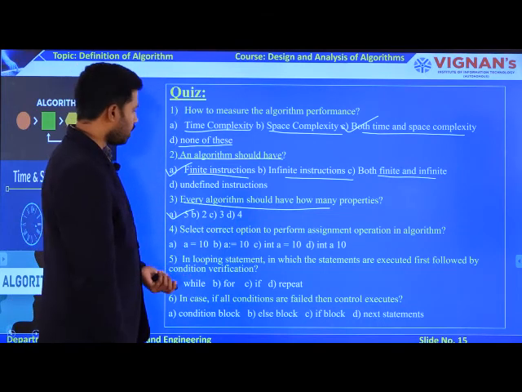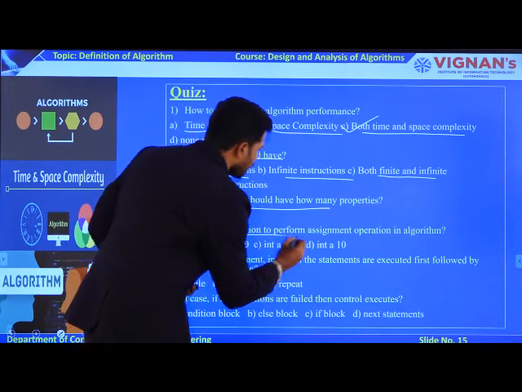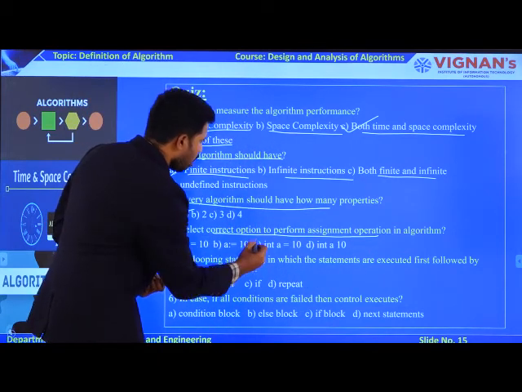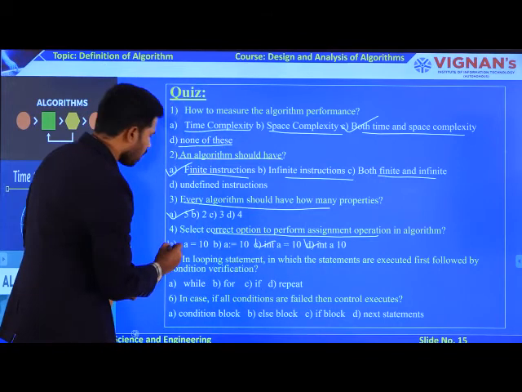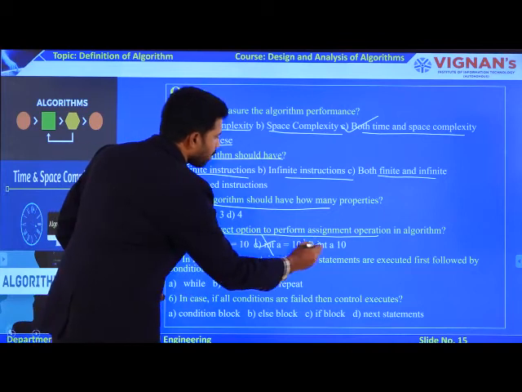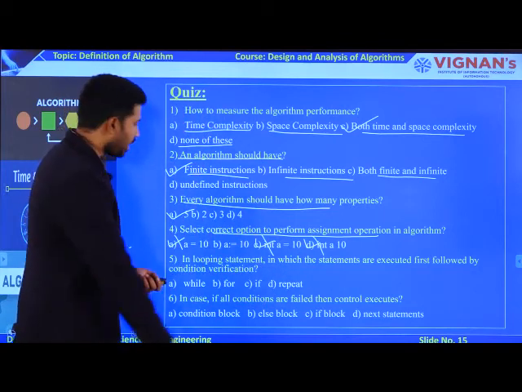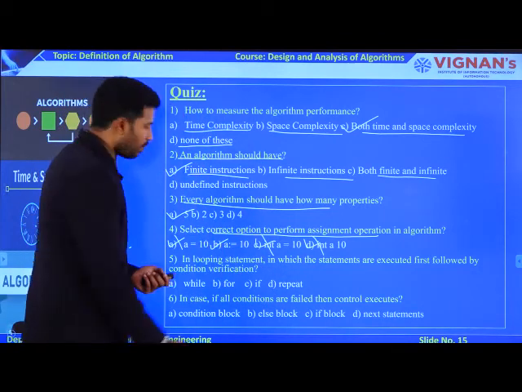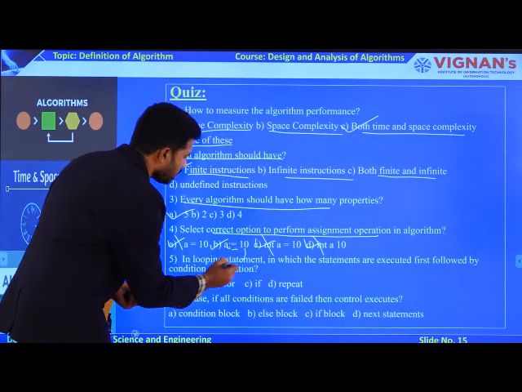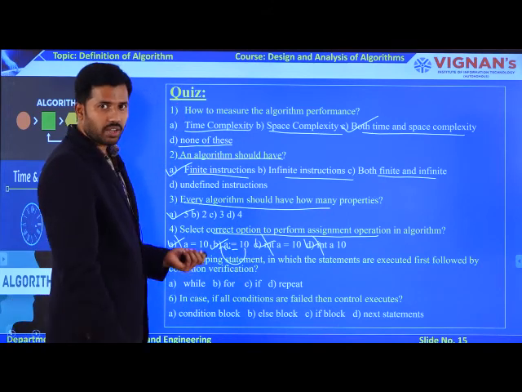And what about the fourth one? You need to choose the correct option to perform an assignment operation. This is the syntax in your programming language, right? But from the algorithm point of view, all these operations are wrong. The correct option is B. Why? Because here the colon is there and the assignment operator is also there. Then only is it possible to assign the value 10 to a variable.